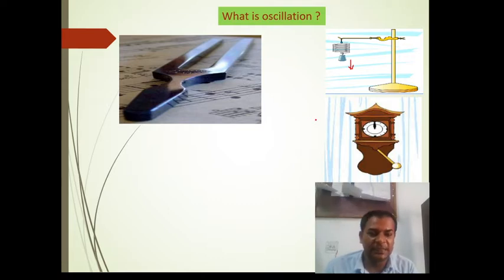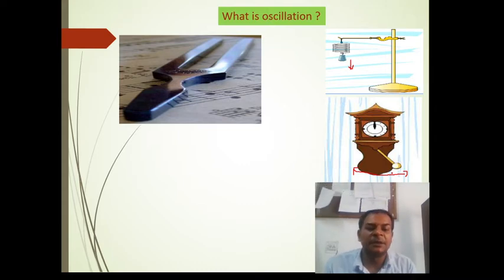Everyone sees this phenomenon in their life, maybe at home or at some shop of watches, where there is a pendulum attached to a watch, and the pendulum vibrates about its position in different directions. So it regains its position again and again. So we say it is a harmonic motion.